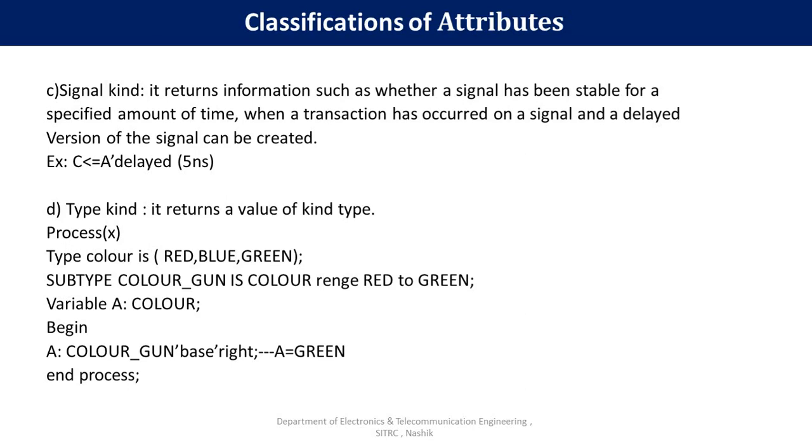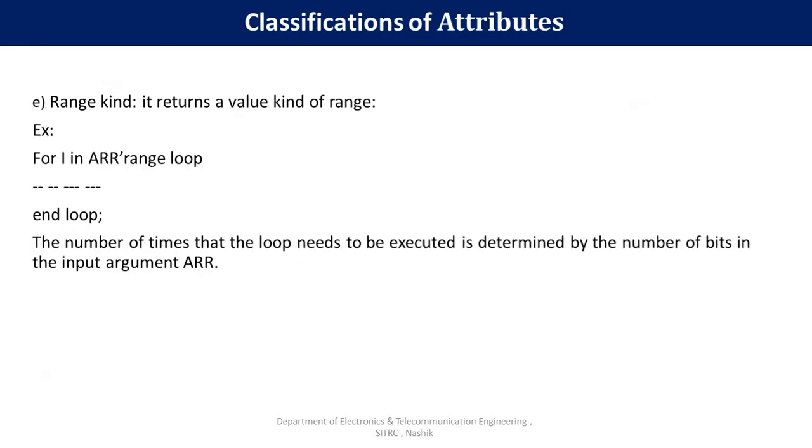A is assigned color gun'base'right. What is the right color here? Green. Means it will return the information of the color type and base right indicates the right hand side of the color declared in the type list. In this way, type kind returns the value of kind type.